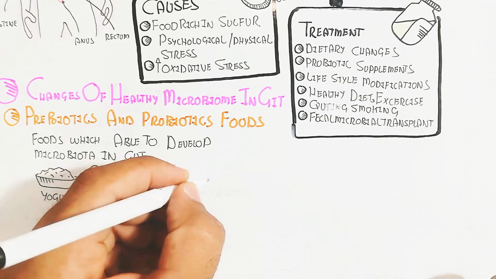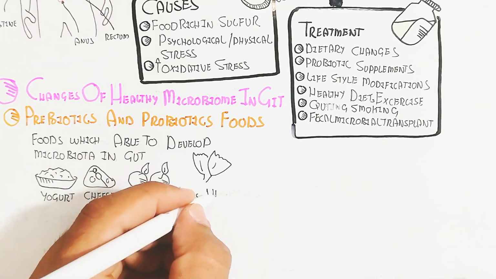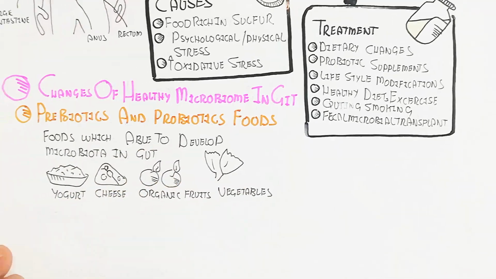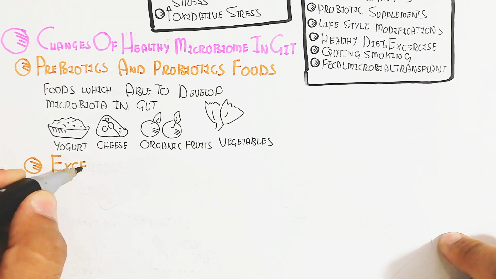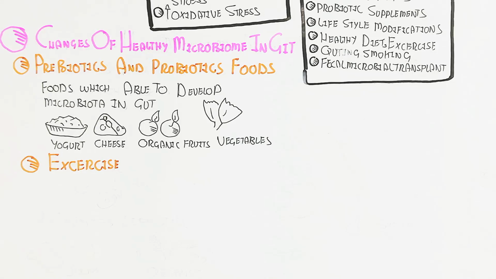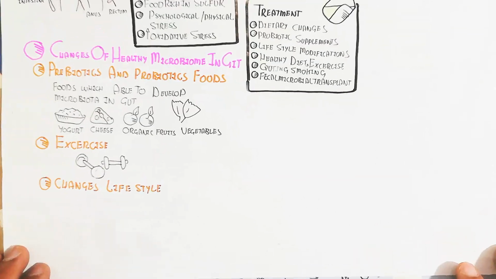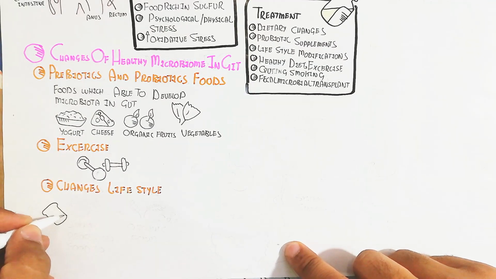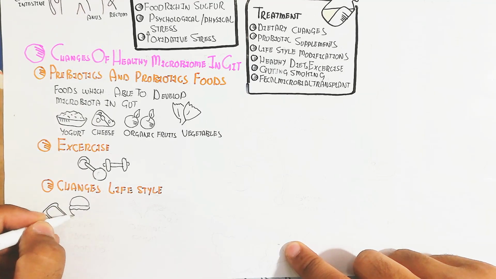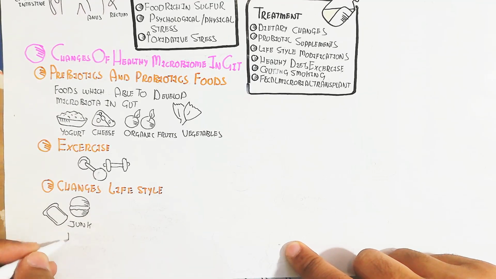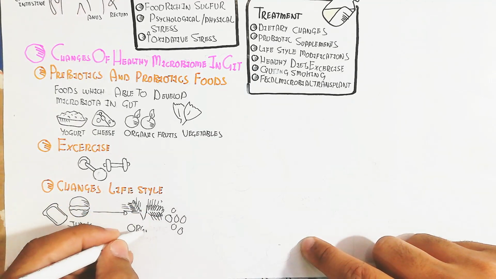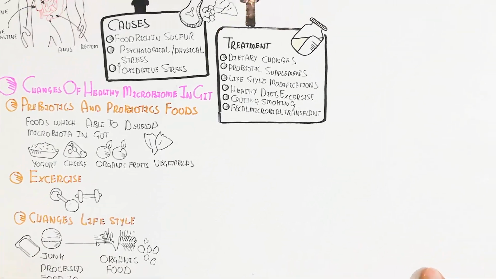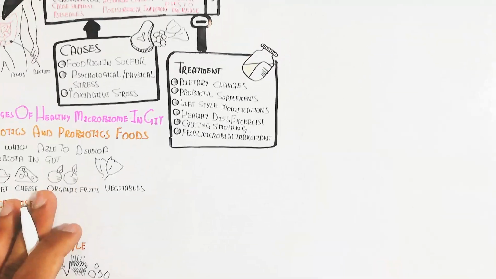organic fruits, and vegetables. On the other hand, exercise also changes the microbiome. Those persons who are exercising have a changed microbiome as compared to the non-exercise group. The lifestyle change means converting junk processed food consumption to organic food consumption. Organic food consumption increases the healthy microbiome.